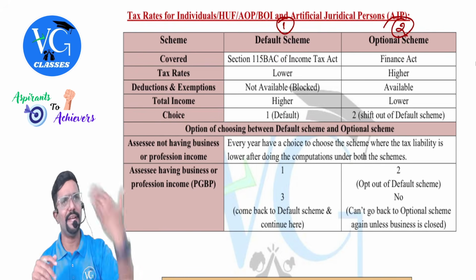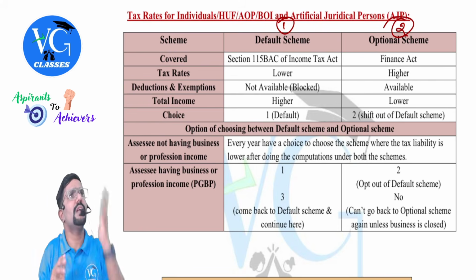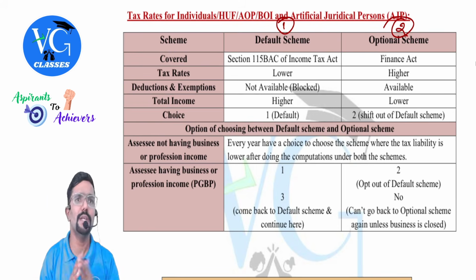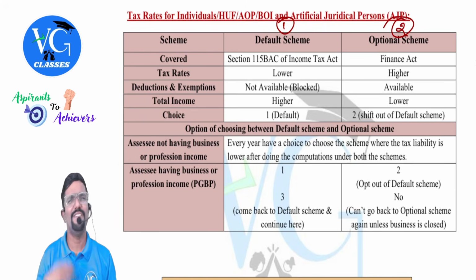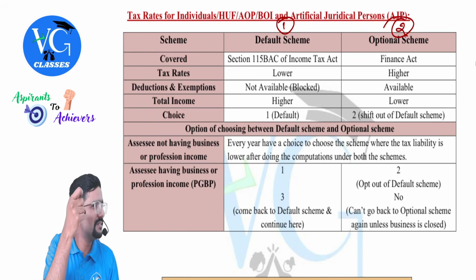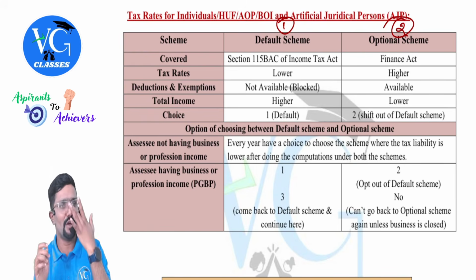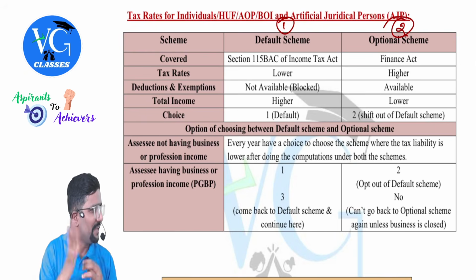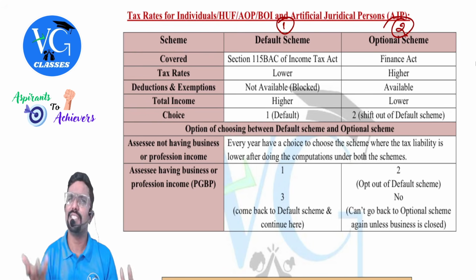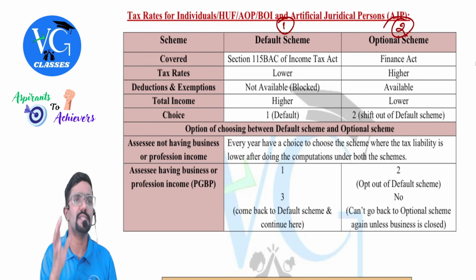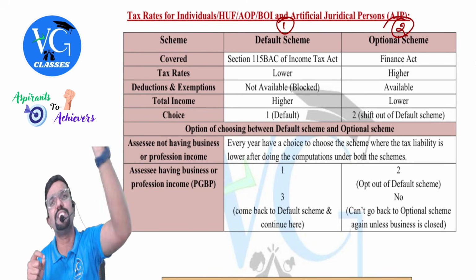See, default scheme is by default. If you are not mentioning anything, it is understood you are following default. No, no, sir, I don't want default. Can I follow optional? Yes. In that case, you have to opt out of default and follow optional. Very simple, guys. You know your mobile settings. Assume you have bought a new mobile and you switch on. Already a few settings will be there by default. Now I don't like that, sir, so I want to change. Can you change? Yes. Font style, this, that, everything you can change. Most of the things. So if some settings are already there, which is default, and you don't want it, you can change it.